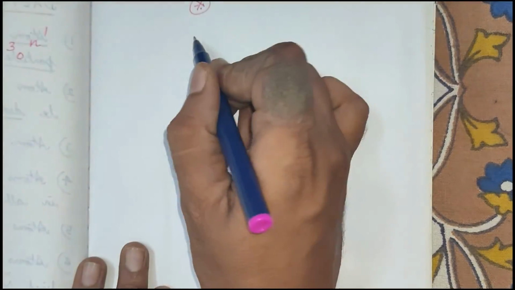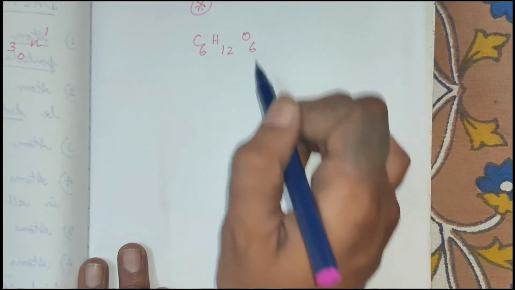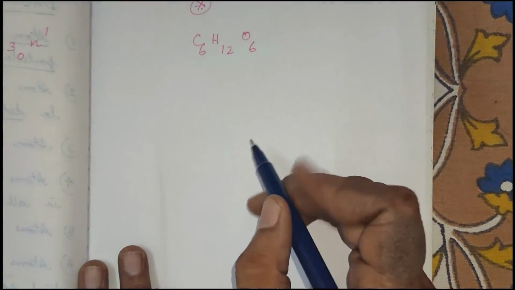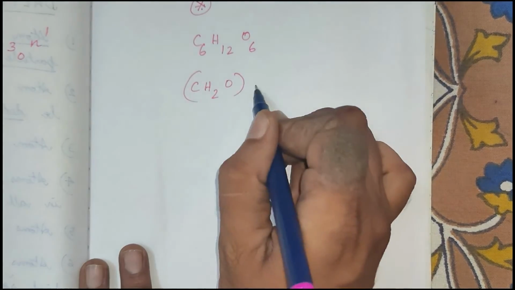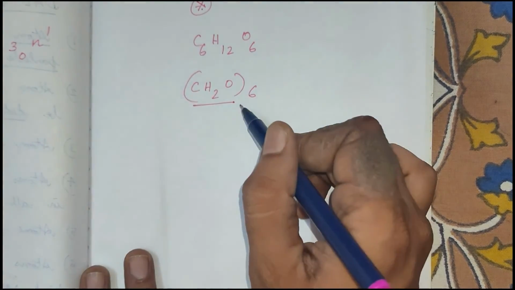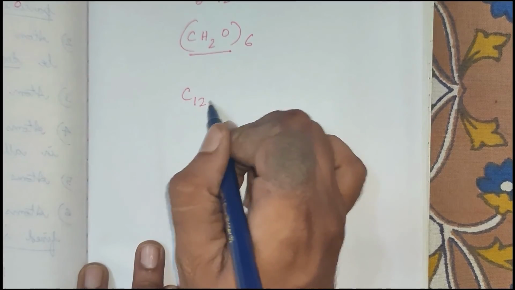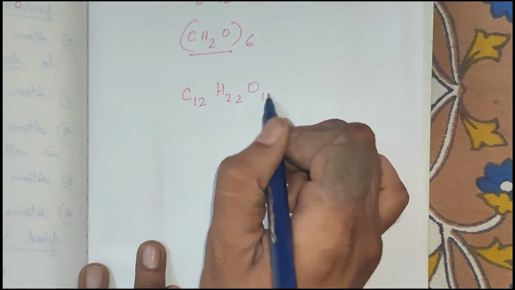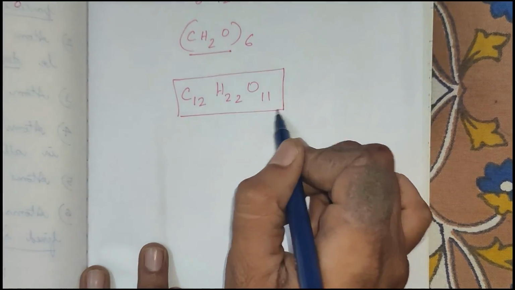See, for example, glucose. The formula of glucose is C6H12O6. When you simplify this formula, you can take 6 from this. Now you will get CH2O 6 times. Now this is a simple as well as a fixed ratio, whereas in case of sucrose C12H22O11, here you can't simplify this. So this need not be a simple ratio.